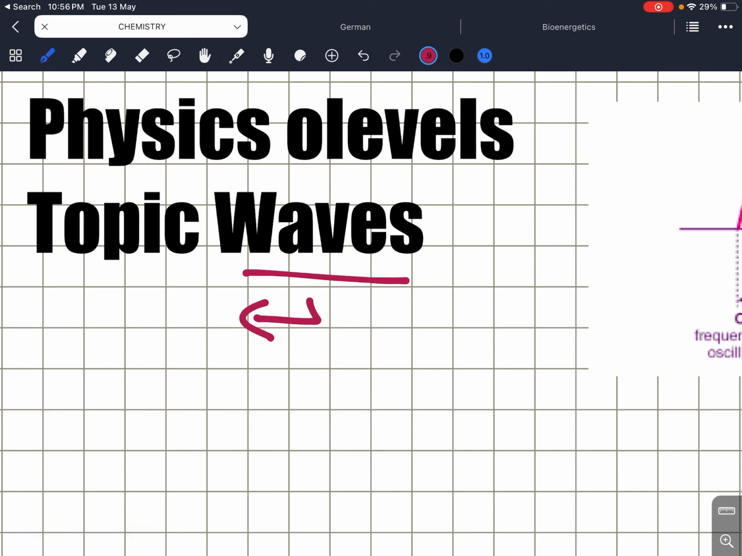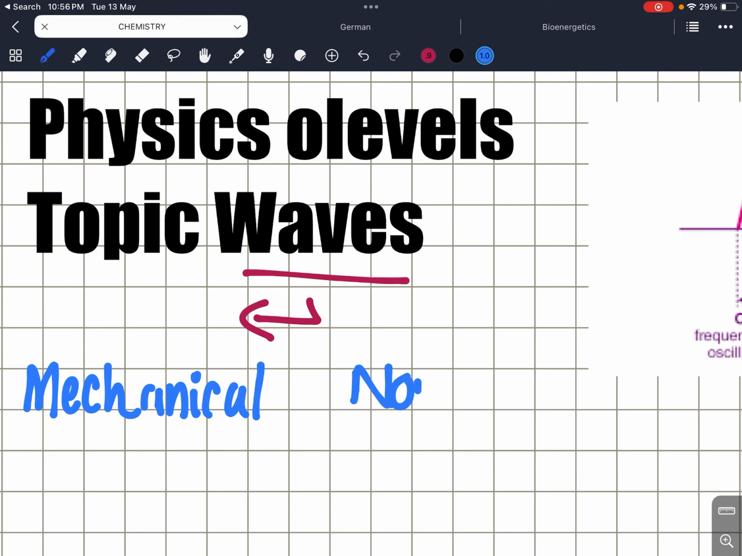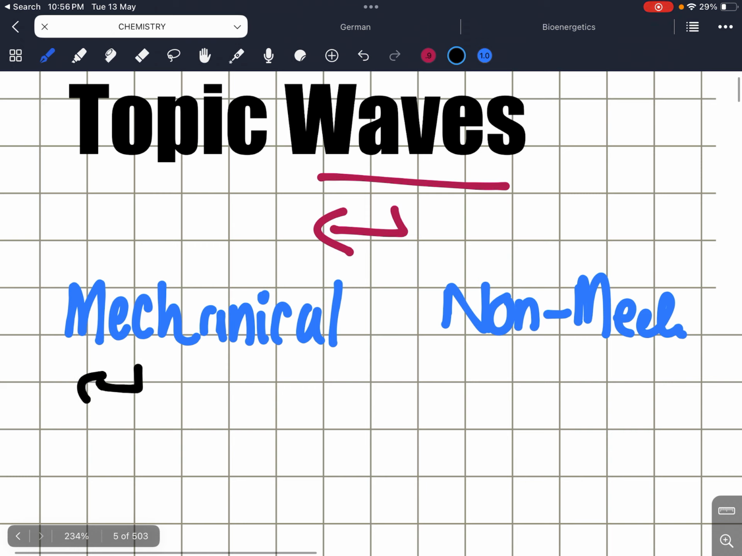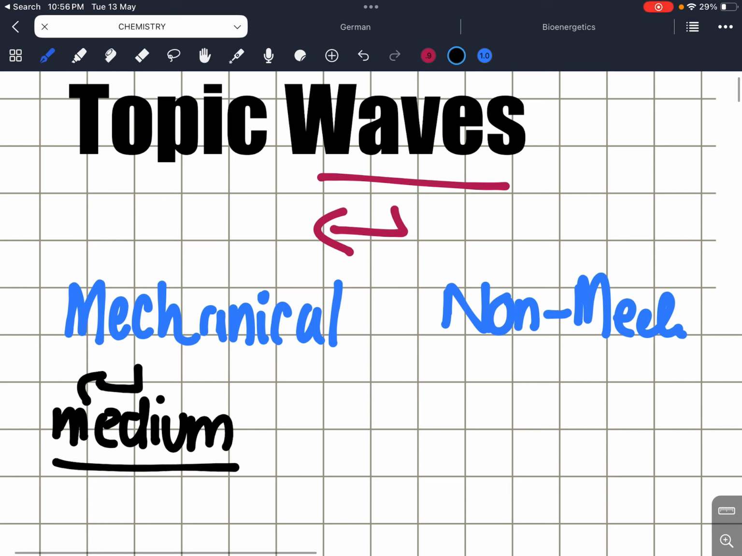So there are in total two types of waves that we are going to learn about. One is mechanical and one is non-mechanical. Right? So what are mechanical waves? Mechanical waves are something which needs a medium. If there is no medium, there will be no mechanical waves. For instance, if we speak something, a medium that we could have is the air. The way we're speaking and it's coming out, the medium is the air.